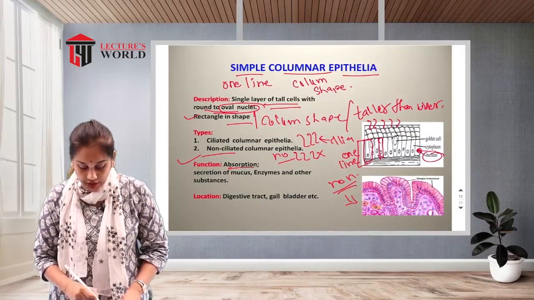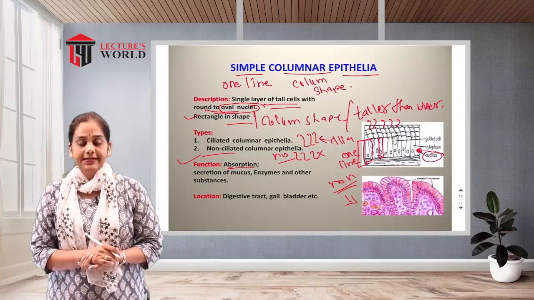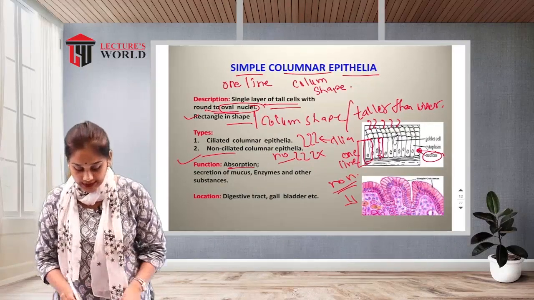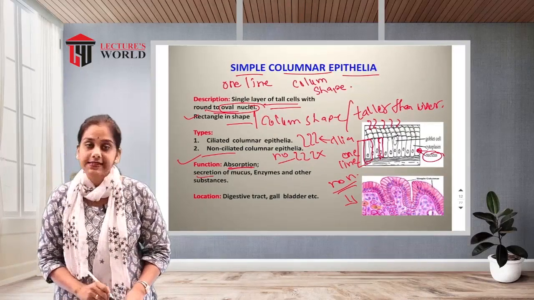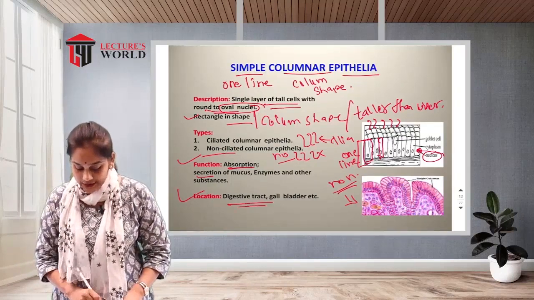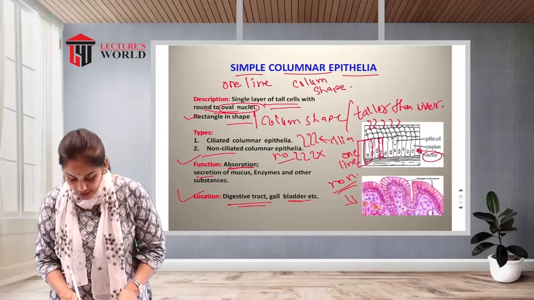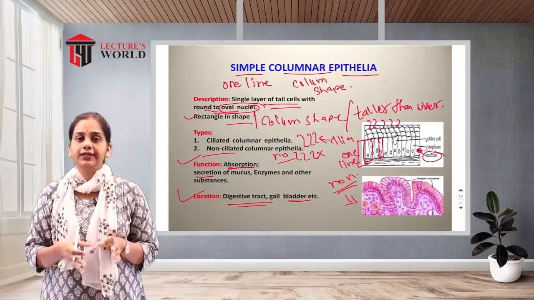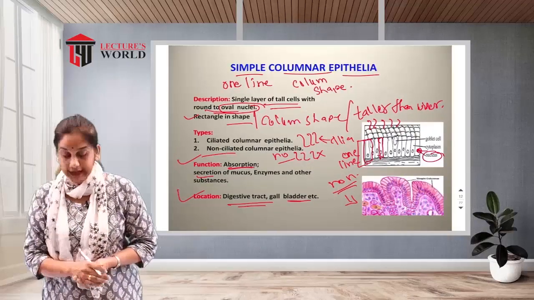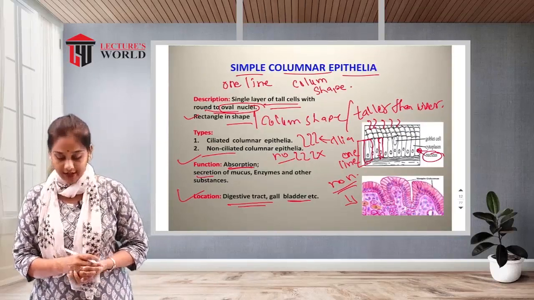Then function. What is the function of the simple columnar epithelium? Absorption and secretion of mucus, enzymes and other substances. So the basic function is the same, absorption and secretion. Where is it found? It is located in the whole digestive tract, the whole GI lining, and also in the gallbladder, in the outer covering and inner lining. So this is the simple columnar epithelia.